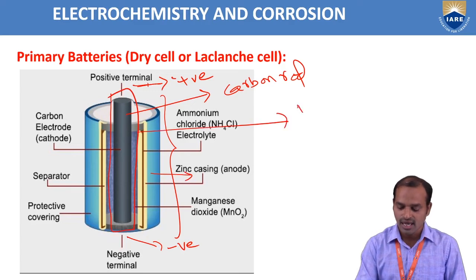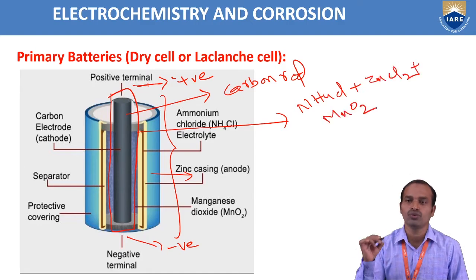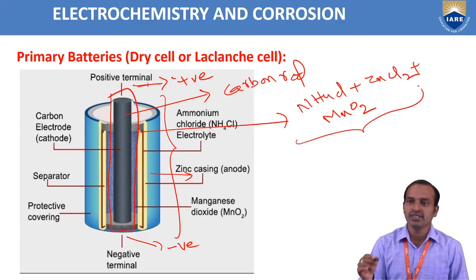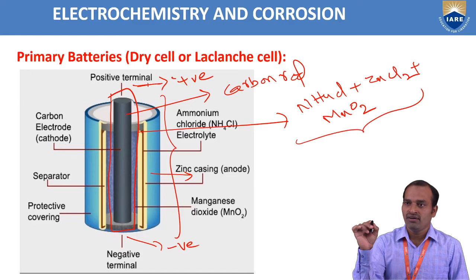Surrounding the graphite rod, we are using the electrolyte solution, that is ammonium chloride plus ZnCl2 plus MnO2. These all are the electrolyte solution. By using gelatin, we make it into a paste. Surrounding the graphite rod, we are using these electrolytes.